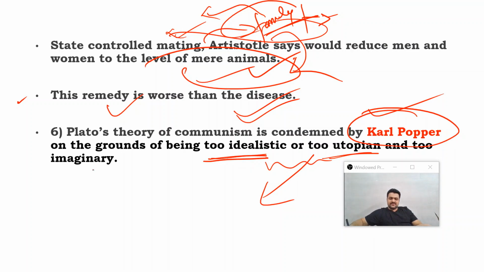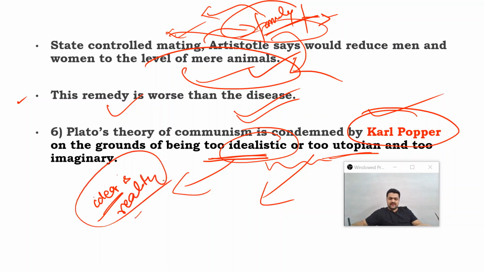But here also, I just need to tell you that idealism means what? Those who are idealists, for them, the things which are not ideas, for example, the realities that others perceive as realities, are only the appearances. So Plato is an idealist because for him idea is the only reality. Idea is the reality, and what we humans perceive as reality, for idealists that is just appearances. Okay, so it is too idealistic and too utopian.